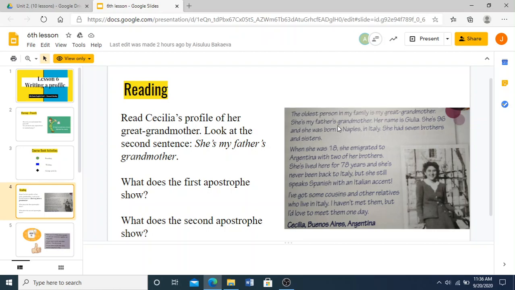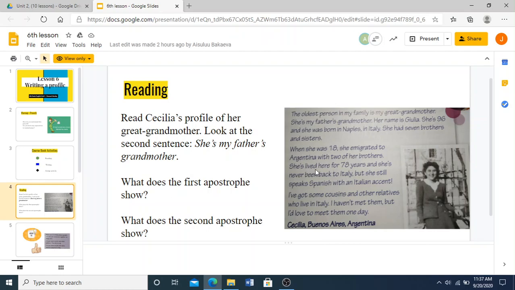The oldest person in my family is my great grandmother. She is my father's grandmother. Her name is Gulia. She is 96 and she was born in Naples, in Italy. She had seven brothers and sisters. When she was 18, she immigrated to Argentina with two of her brothers.